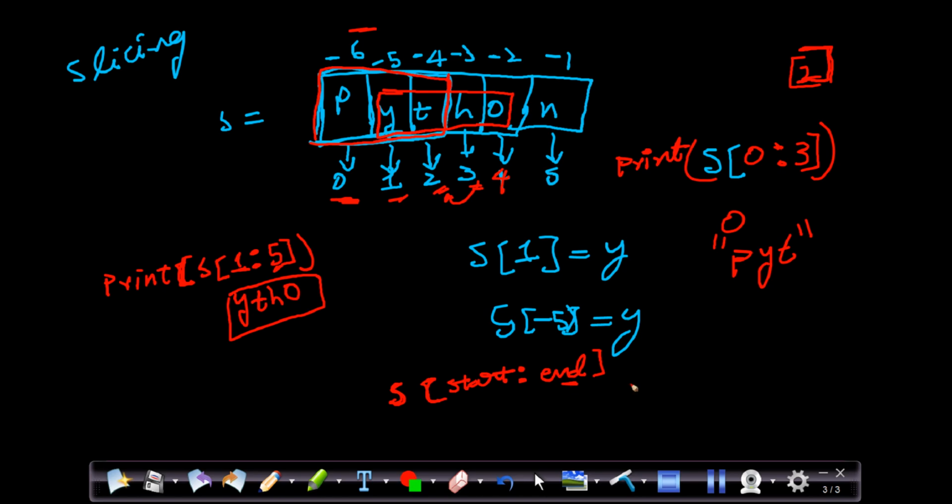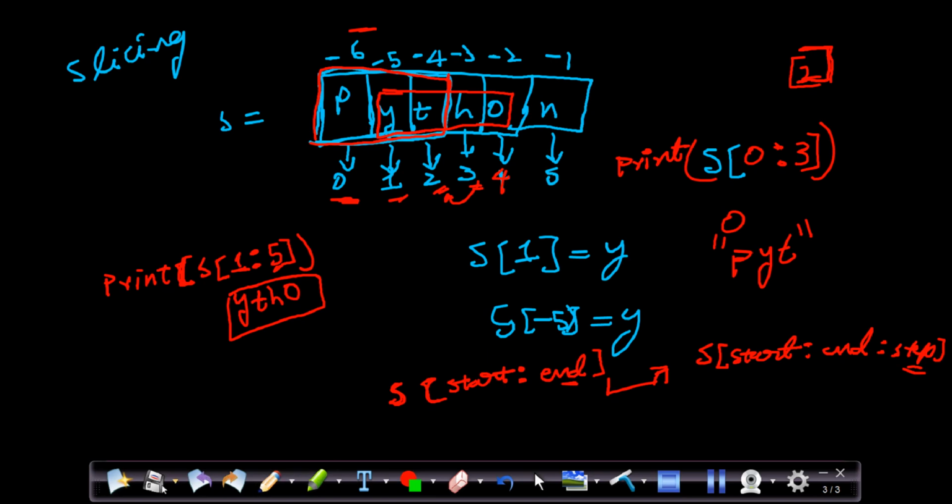Also there is another format for this: start, end, and there is a step. Step is basically how much jump you want from the given start index. We will see more examples on the step, but for now let's sort this out.